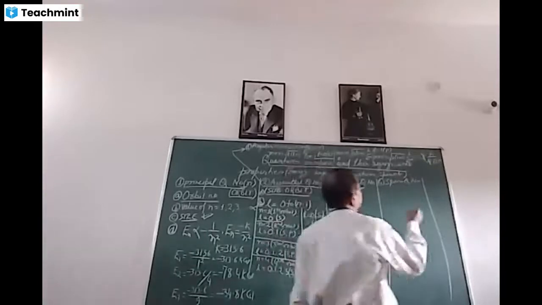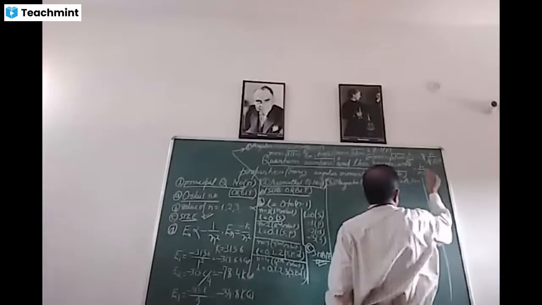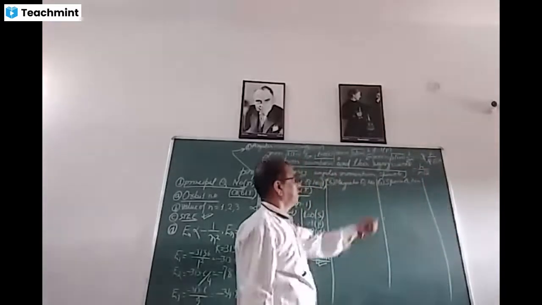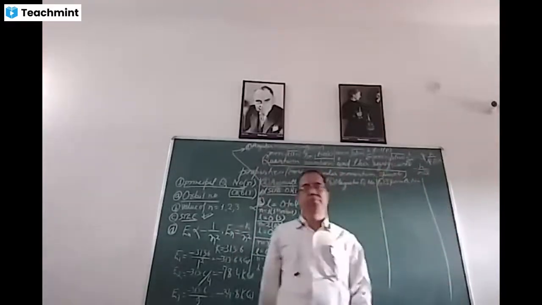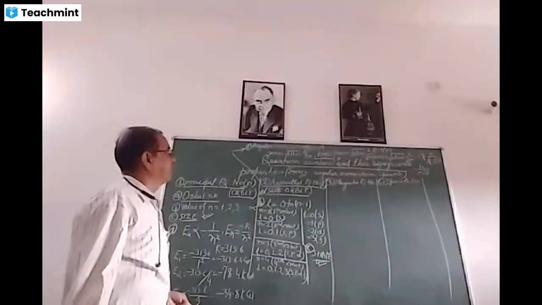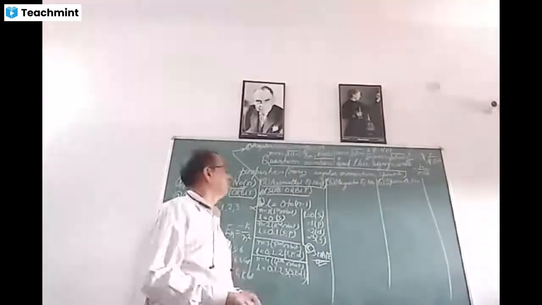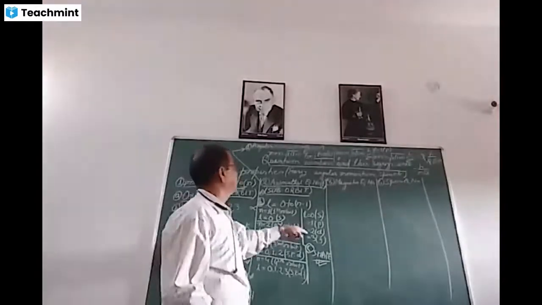That is equal to h upon pi root 2. This is the value of angular momentum for P suborbit. Similarly, you can determine the value of angular momentum for D suborbit. How? For D, we will put L is equal to 2.